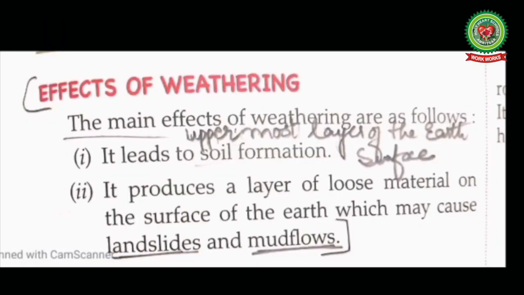Let's read effects of weathering. The main effects of weathering are as follows. It leads to soil formation. Soil means the uppermost layer of the earth's surface. Second, it produces a layer of loose material on the surface of the earth, which may cause landslides and mud flows. Landslides and mud flows I have already discussed.